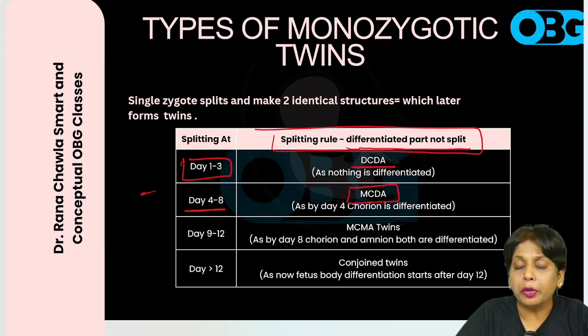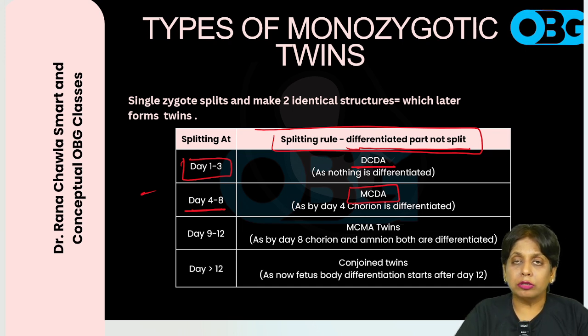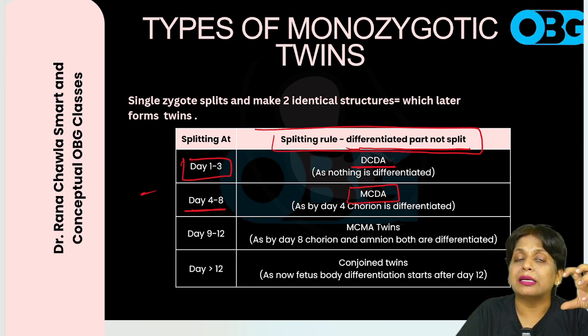Here you can very nicely understand one very important concept: the first structure which is formed in a conceptus is the placenta and not the fetus. So the first thing which is formed in a conceptus is the placenta.